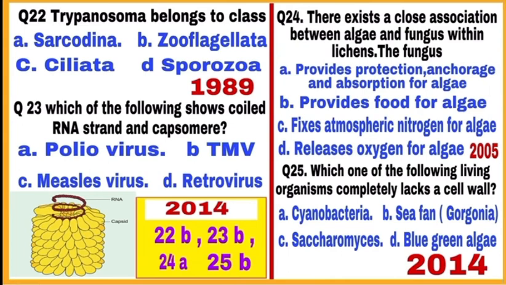Mark A. Question 25. Which one of the following living organisms completely lacks a cell wall? Gorgonia, which belongs to Cnidaria class Anthozoa. It is an animal and has no cell wall. While Saccharomyces are fungi and have cell wall made of chitin, and cyanobacteria, the blue-green algae, belong to Monera and have cell wall made of peptidoglycan. So, correct answer is B, Gorgonia, which completely lacks cell wall. Mark B as a correct answer.